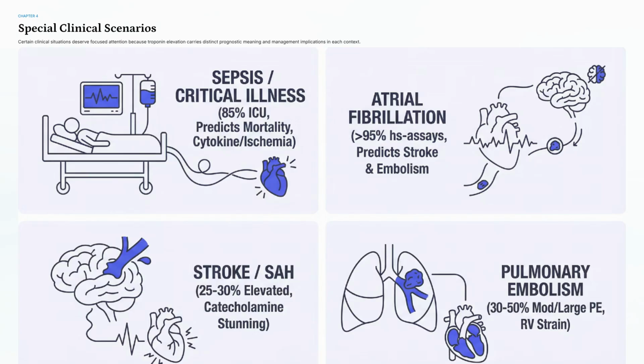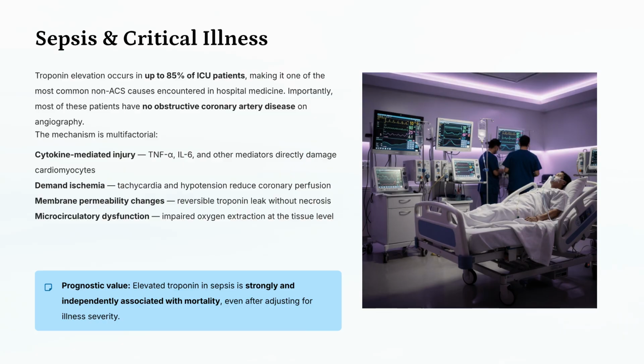We now turn to special clinical scenarios: troponin elevation in sepsis, atrial fibrillation, stroke, and pulmonary embolism. Each has distinct mechanisms and prognostic implications. Troponin elevation in sepsis and critical illness occurs in up to 85% of ICU patients. Mechanisms include cytokine injury, demand ischemia, and membrane permeability changes. Elevated troponin in sepsis is strongly associated with increased mortality.